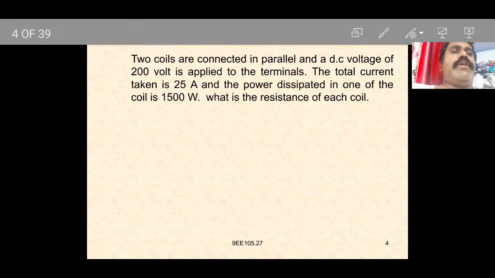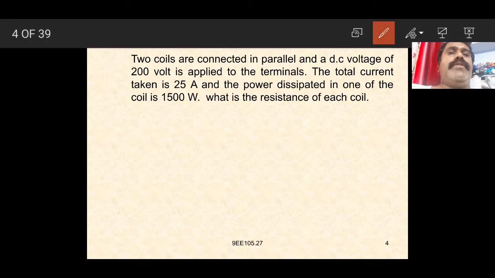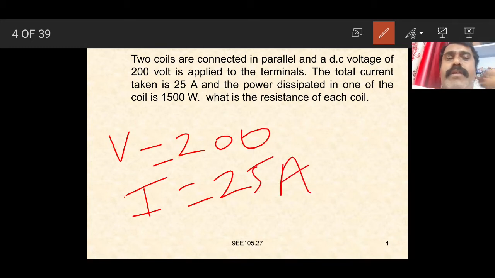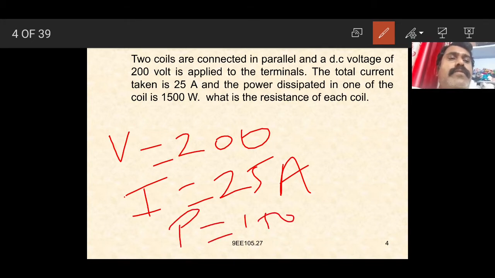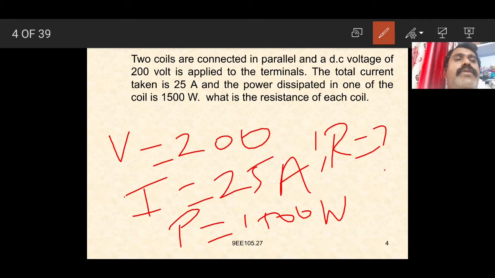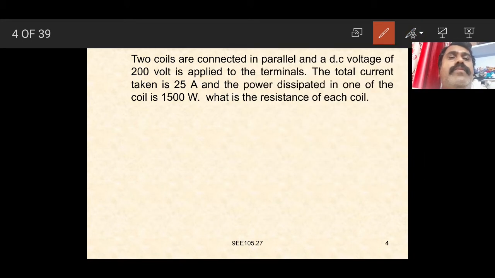First we write the given data: V is equal to 200 volts, the total current I is equal to 25 amperes, and the power dissipated in one of the coils is P is equal to 1500 watts. We have to calculate R. We know that power P is equal to V square by R.